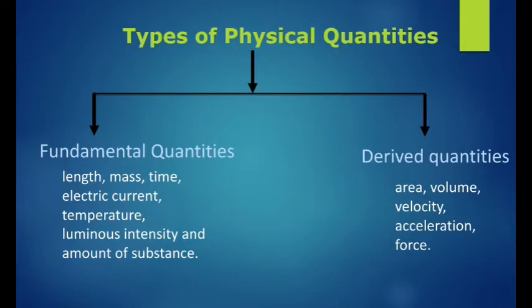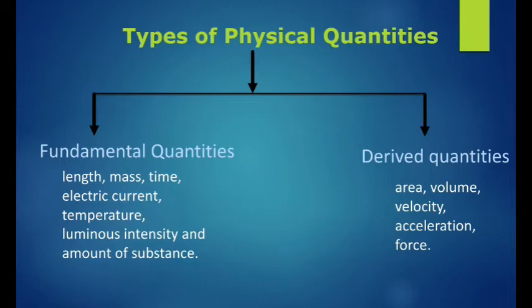Okay, so it's one of the examples. Some examples are given: area, volume, velocity, acceleration, force. So what is a physical quantity? A quantity that can be measured in terms of the laws of physics is called a physical quantity. Physical quantities are classified into two types: one is fundamental, another one is derived.